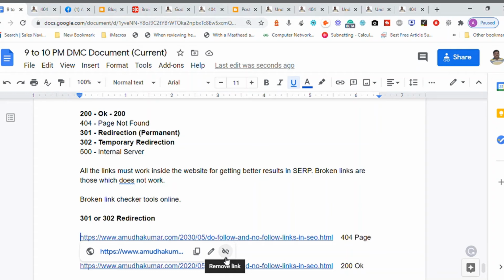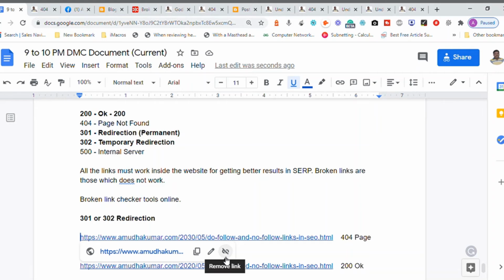If the shop is temporarily shifted, maybe after a month or so the shop will come back to the same destination. So that's basically the temporary redirection. But if it says it is permanently relocated to another place, it means the shop is relocated permanently. So you cannot expect the same shop coming back.